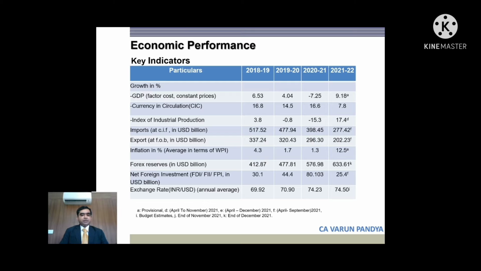IIP figures as well, we can see the same trend. Going to lower base last year, degrowth of 15%, IIP is growing at 17.4% in current year. Both import and export have declined to considerable level. The net foreign investment, FDI, FII, FPI, all inclusive, has gone down to $25 billion. That is the estimate. Previous year it was around 80 billion.